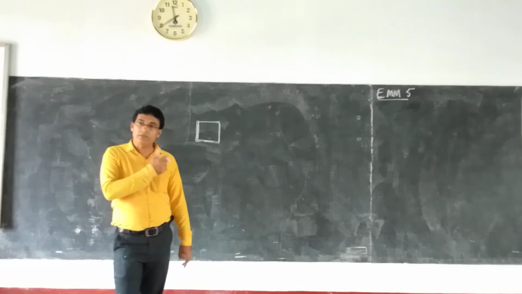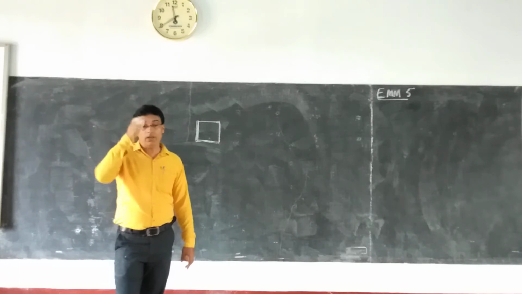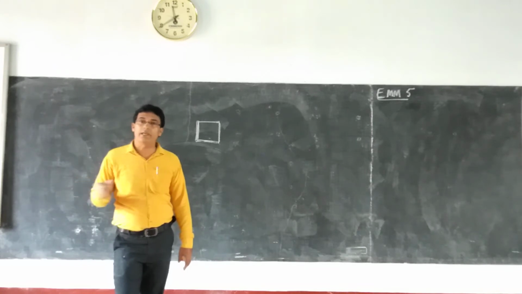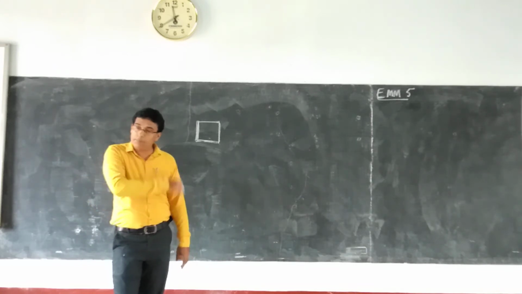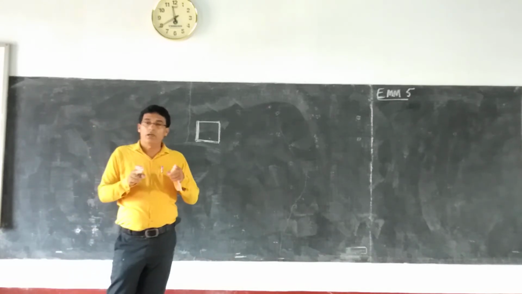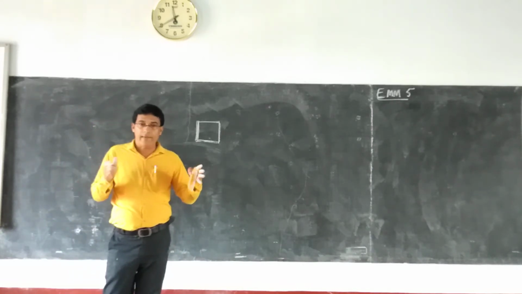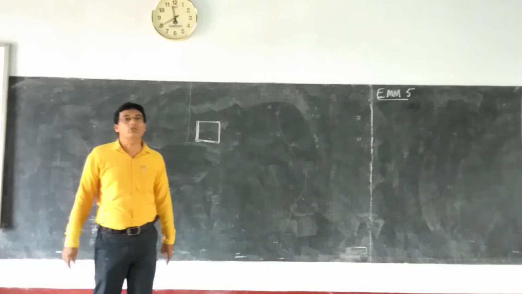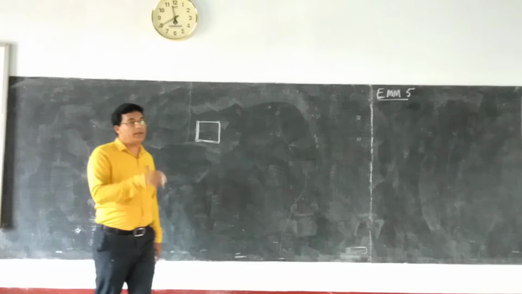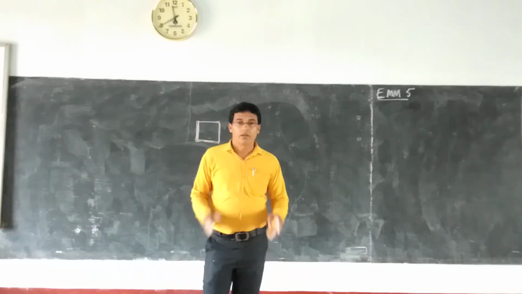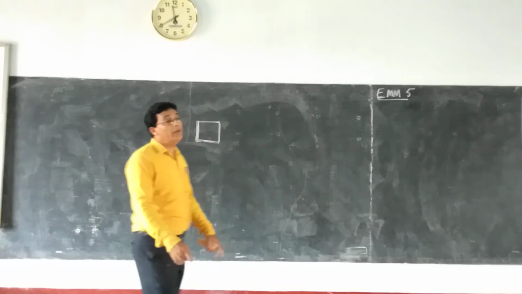That rotating effect will be proportional to the current which is flowing through the coil. And on the basis of this principle, the DC current meters will work. To measure the DC current, to measure the steady current, this principle is used. What is that principle? A current carrying coil kept in the magnetic field experiences a force. So this principle will be made use of in the measurement of steady current, or in the DC current meter.